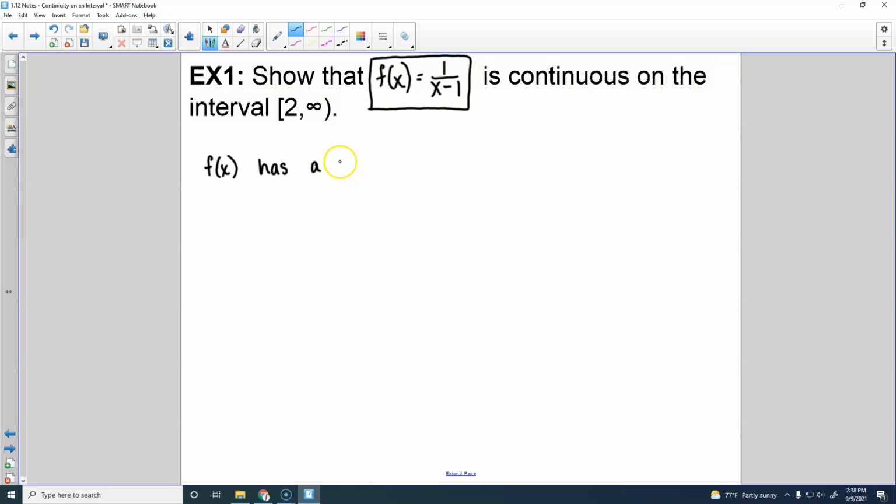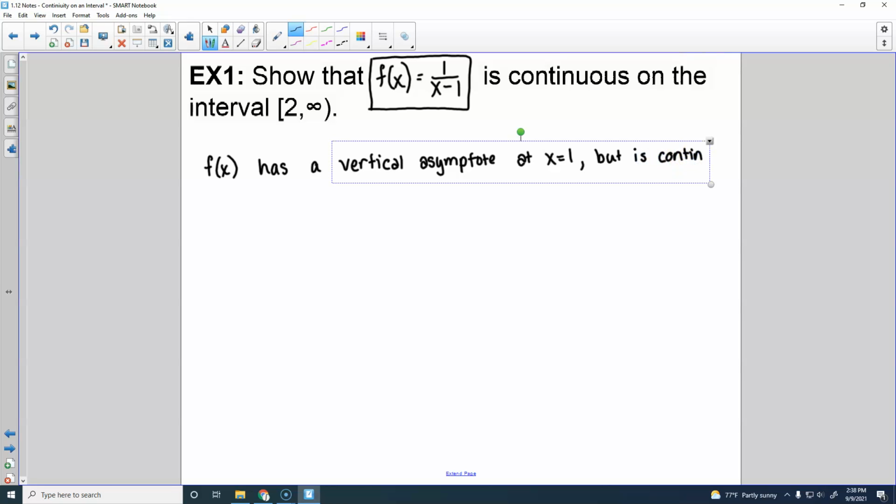A non-removable, I'm just going to go ahead and say it's a vertical asymptote at x equals 1, but is continuous for all other x.